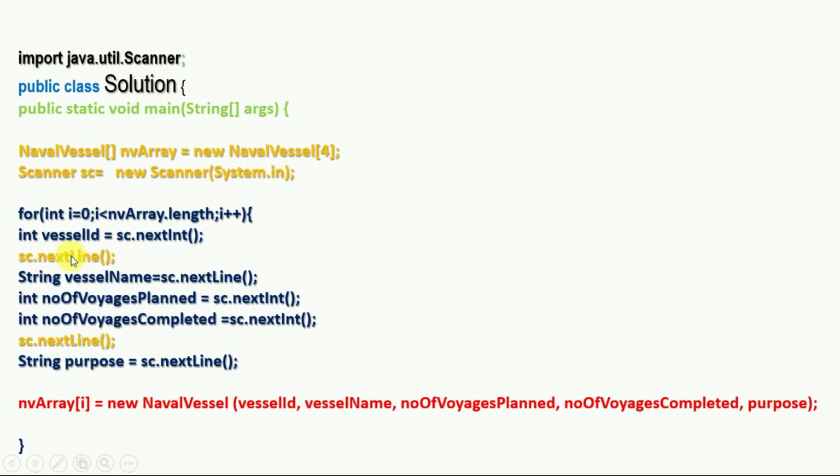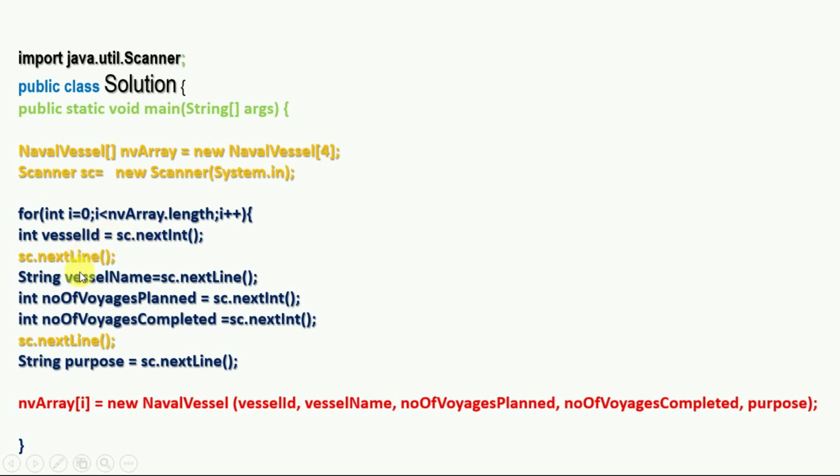This statement is very important, but why do we need to write it? If we did not write this statement in this program, then we will face an error. The issue occurs because when we use the nextInt method of the Scanner class, which is used to read the vessel ID, it will return the value of integer data type to the variable vesselID as expected.